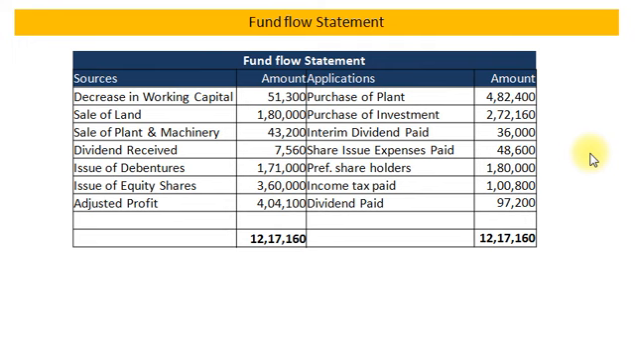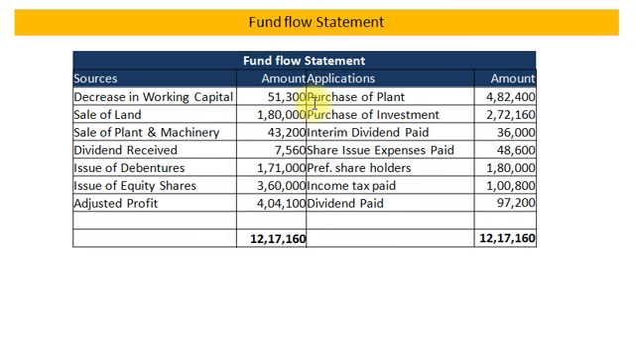Now we will prepare fund flow statement. Very first, on source side we will record decrease in working capital rupees 51,300. Now we will record other adjustments. So source: sale of land 1,80,000, sale of plant and machinery rupees 43,200, dividend received 7,560, issue of debentures 1,71,000, issue of equity shares 3,60,000 and adjusted profit rupees